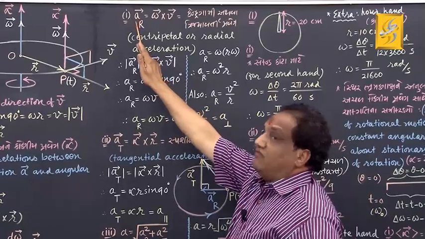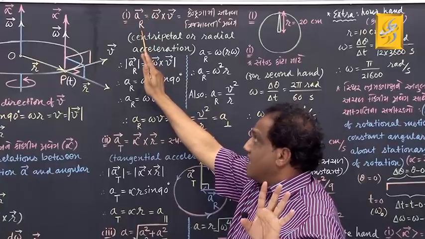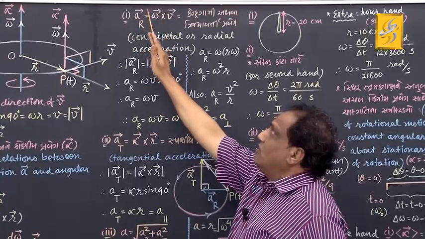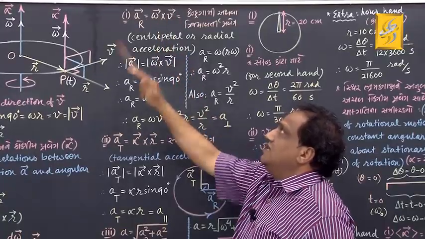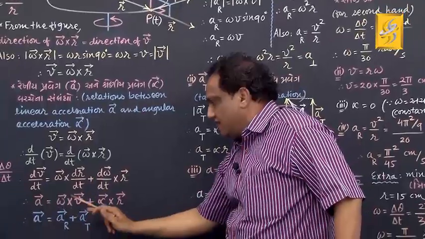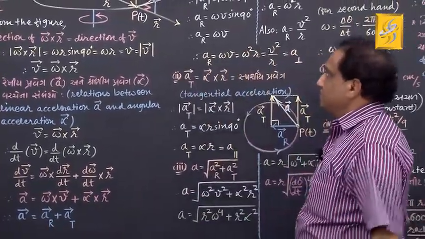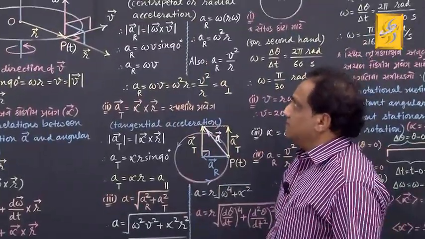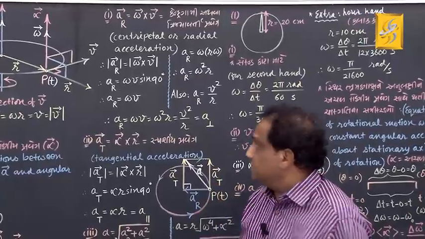Because it is acceleration, we write A. Because it is radial acceleration, we write the suffix R. And you know, a vector product will always give you a vector. That's why the symbol of this term is vector A_R. Got it? Fine. Now, let us obtain the formula for radial acceleration. I am showing you how to get it.